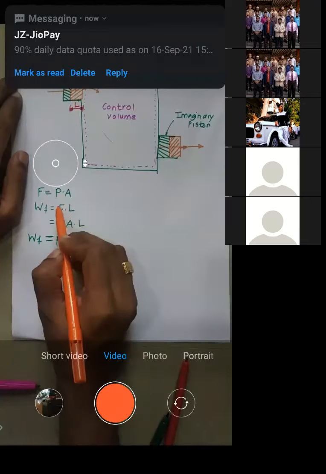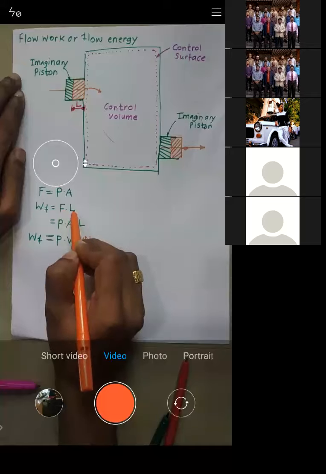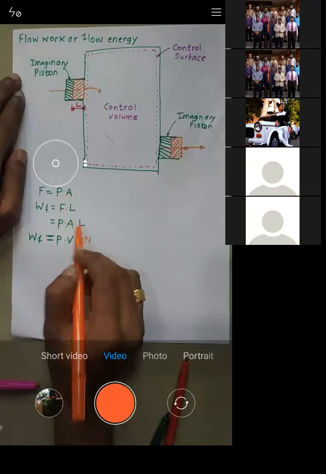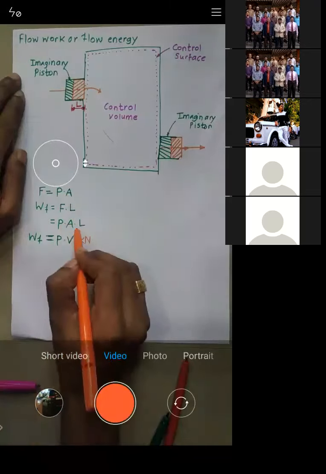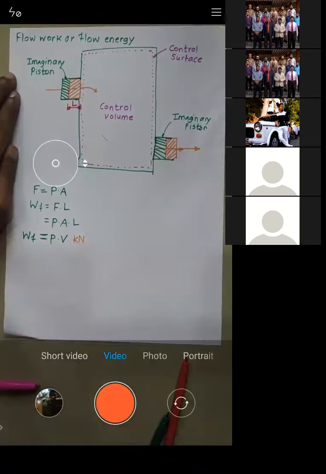See, work is given by force into displacement. Now, what is force? It is pressure into area. Force is pressure into area into L as it is, right? Now, what is area into length? It is nothing but a volume. Okay, sir. Is it okay?